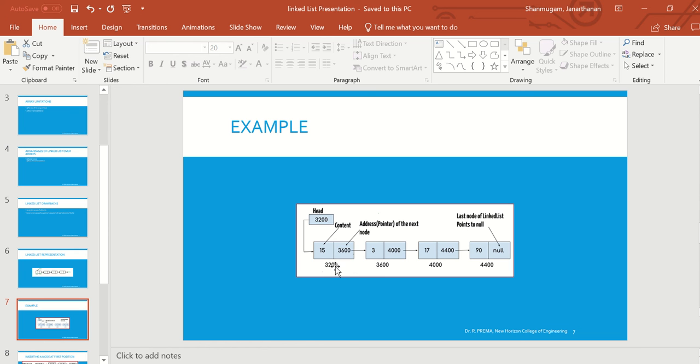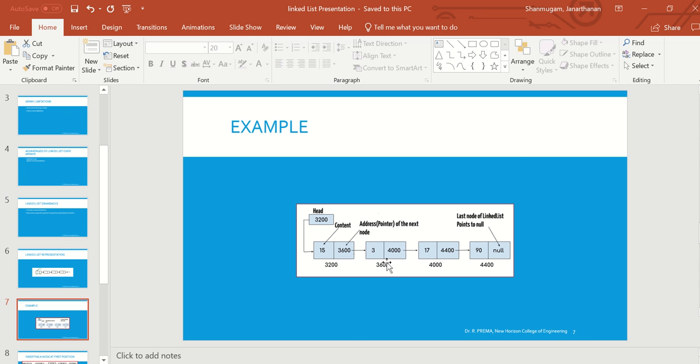For example, this is the first node we created, and its address is, say, 3200. This is just an example. The next node I am creating, the data part contains value 3 and that node's address is 3600, for example. Now how can I make the link? For example, this is the first node, my data element is 15. So what is this value? This is the pointer which is pointing to the next node. So I put the next node's address here, and obviously I can make a connection to the next node.